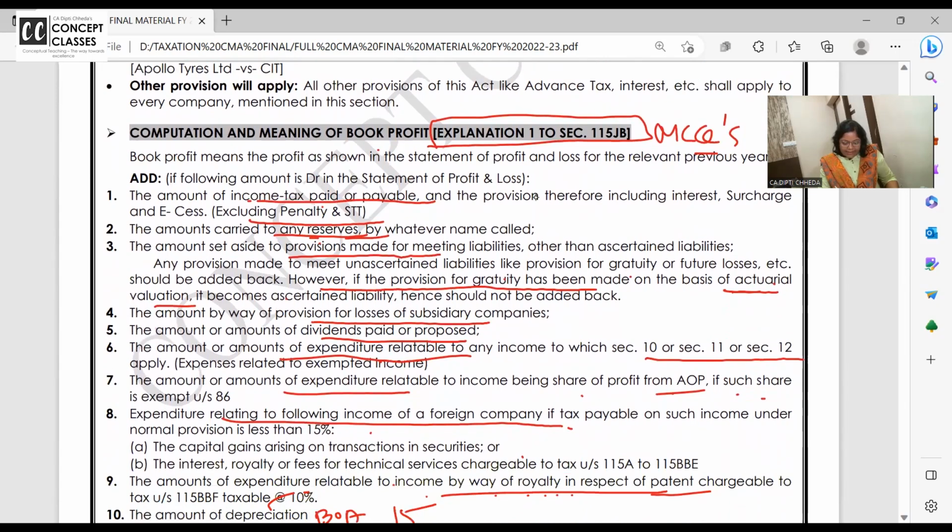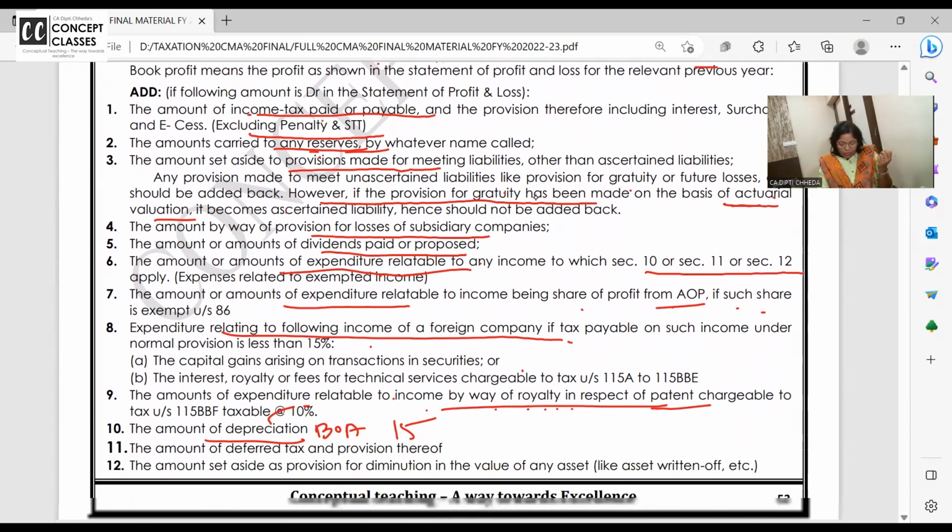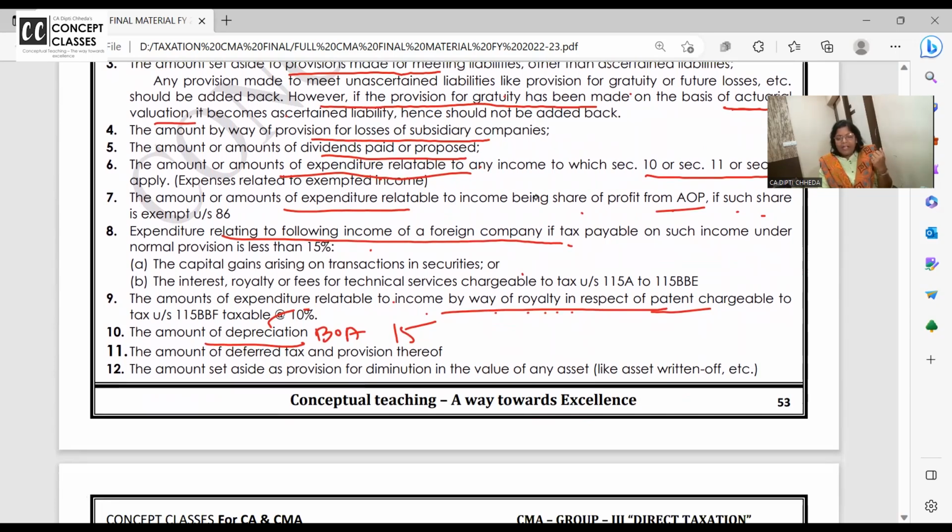Now let us go to the add side. Income tax, add. Transfer to reserves, add. Amount set aside for provisions, add. Provision for losses and subsidiaries, add. Dividend, add. Expenditure related to exempt income, add. Expenditure related to AOP, add. Expenditure related to foreign income, if it is taxable at lower rate, add. 115BF में patent income less, तो related expense, add. Book depreciation, add. Amount of deferred tax, if debited, add.